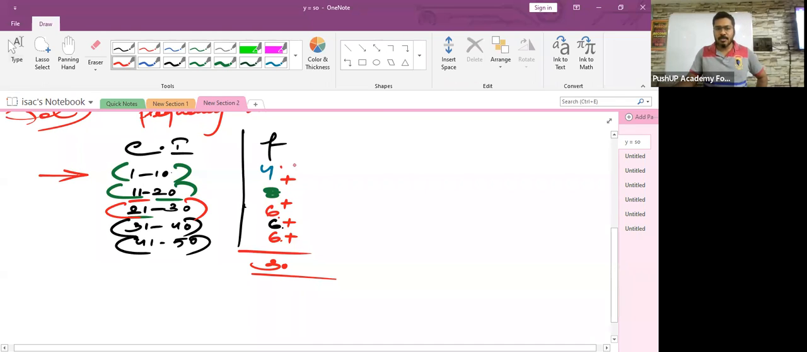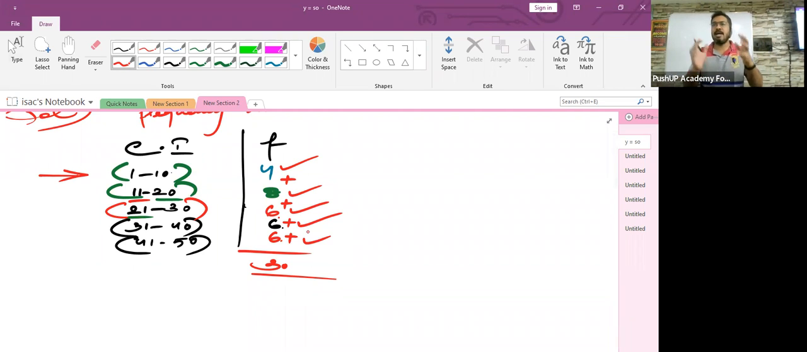All the 30 students' marks have been mentioned in this frequency distribution table, isn't it? So the 4 students' marks come in the category 1 to 10. 8 students' marks come in the category 11 to 20. 6 students' marks are coming in the class interval 21 to 30. Again, 6 students in 31 to 40. And again, 6 in 41 to 50. So 4 plus 8 plus 6 plus 6 plus 6. All the 30 students' marks are highlighted in the frequency distribution.